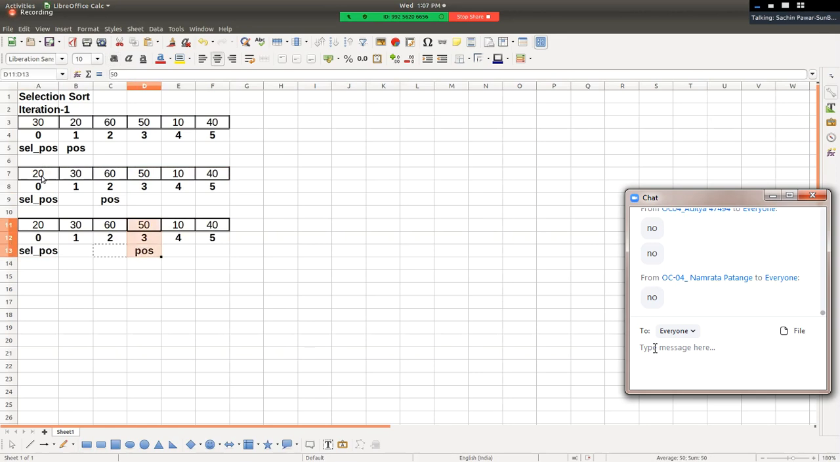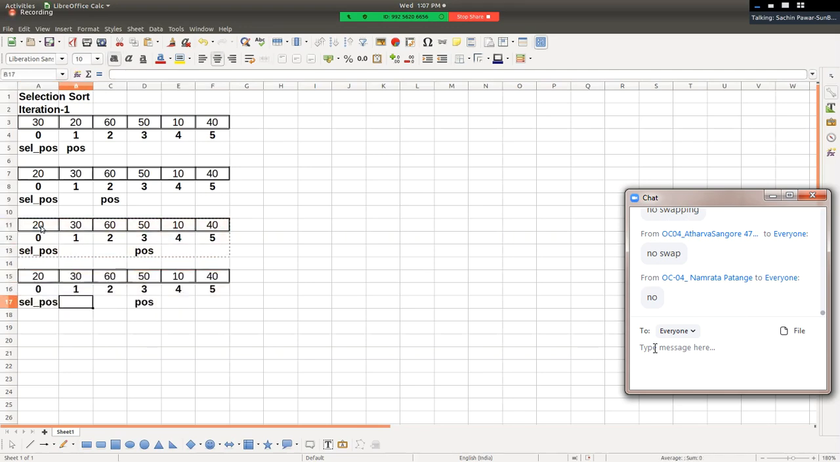Yes, now element which is at selected position, 20, gets compared with element at position, 50. If element at selected position is greater than element at position, then swapping takes place. तो सर यहाँ पे swapping होगा क्या? No swapping will be there, right? And hence no swapping will be there. We can say position plus plus. Go to the next position.